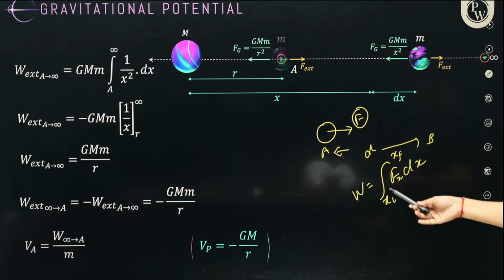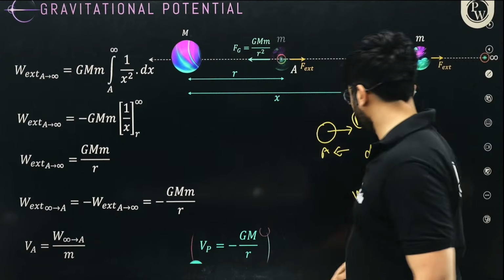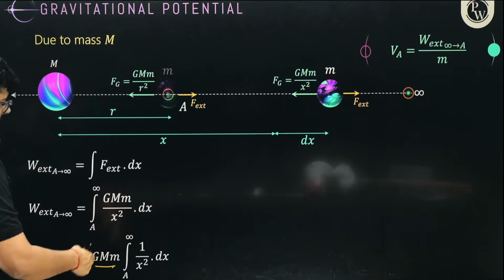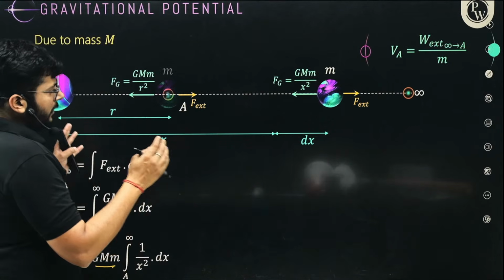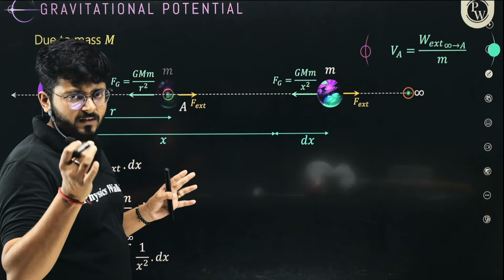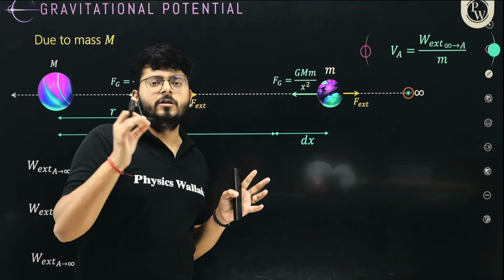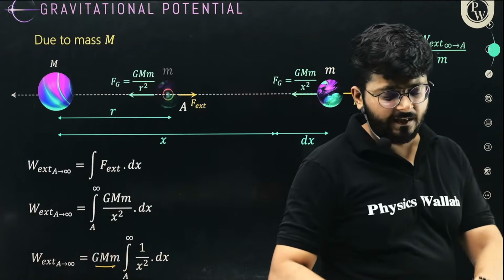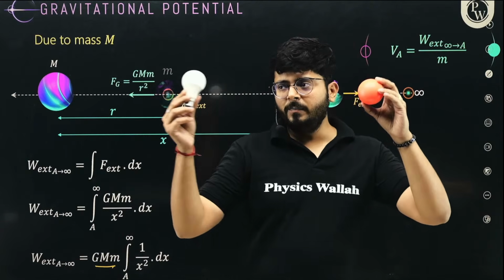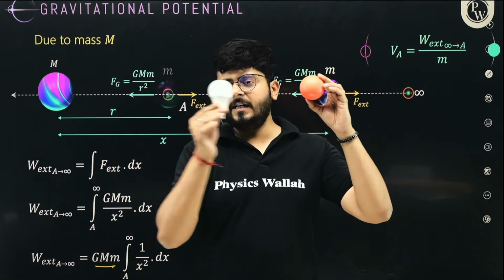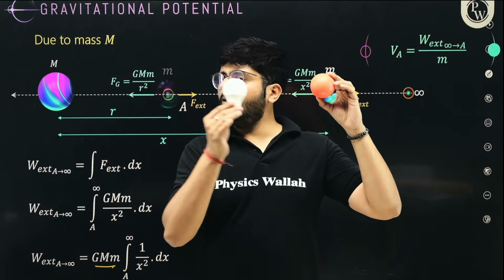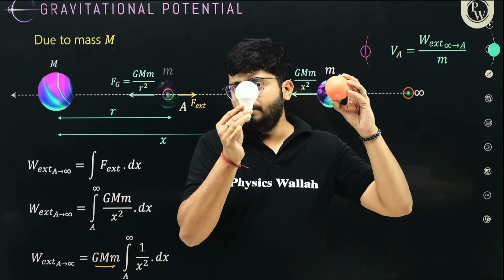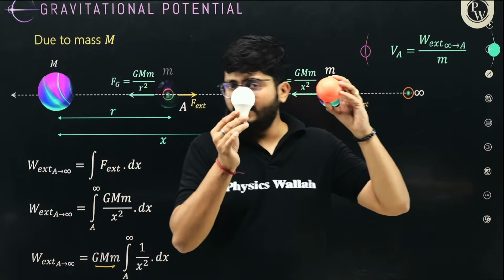So let's talk about this idea. If I try to explain why we are doing this, imagine a unit mass that we are trying to move. The force experienced by the unit mass as it moves is not going to be the same. It will experience a variable force. We are moving it from here to here, trying to calculate the potential difference between this point and this point. Think about the force acting right now, which is displacing it from A to B. How much work is done by this force? We are trying to calculate that.